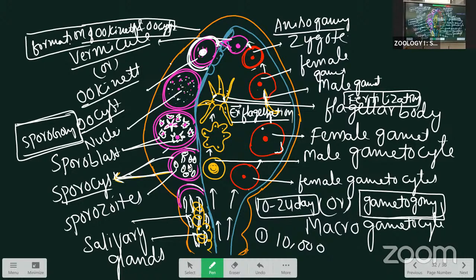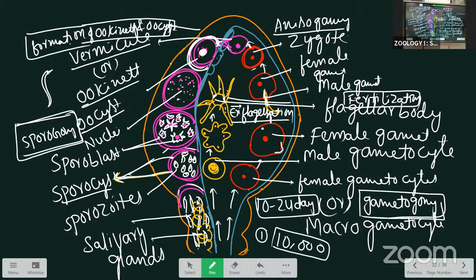What about the sporozoites? Sporozoites have a spindle shape. Here they look like this, spindle-shaped structures. How many are released? About 10,000 sporozoites are released. These 10,000 sporozoites enter the salivary glands. From the crop, they enter the salivary glands. They are ready to reach a healthy human. When the mosquito bites the man, they reach the human being.